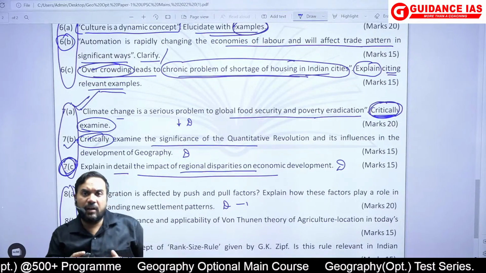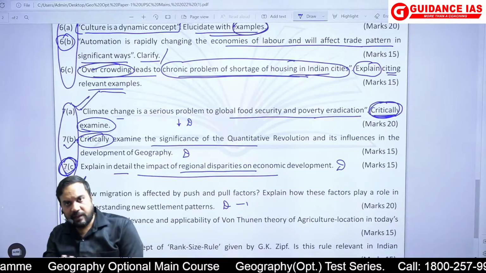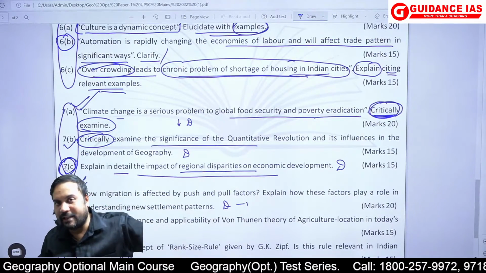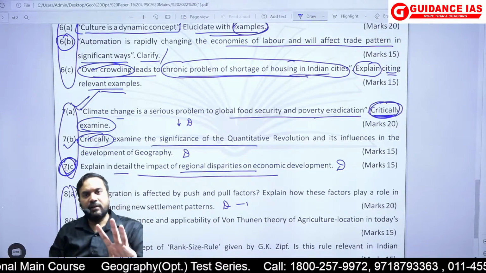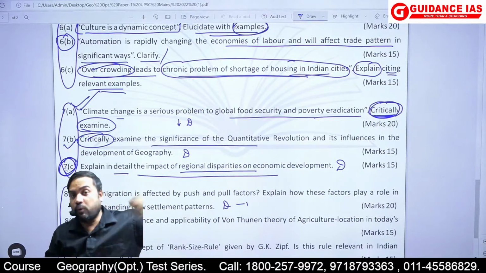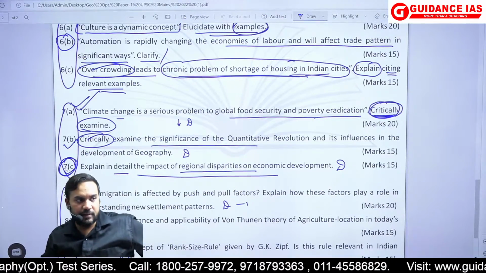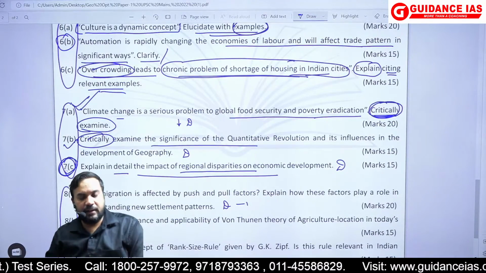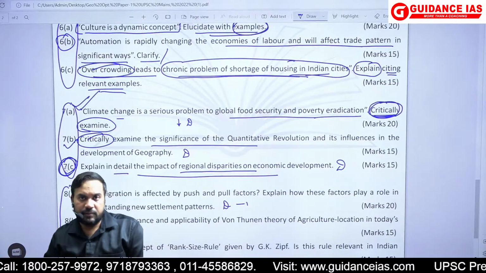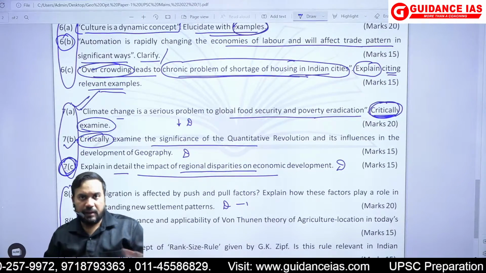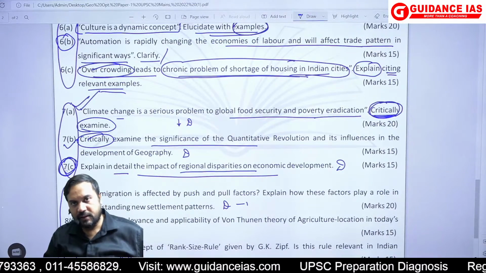Now what would have happened in this? Some people would not have read the question properly. And since they wouldn't have read the question properly, the question I had done in class, directly without modifying it, they would have written the same answer. But that question was slightly different. And what was that question? The question was the causes of economic disparity. Here it is saying regional disparity and how it impacts regional or economic development. Okay? So again, you can take one example from resource, one example from agriculture, one example from industry. Okay.